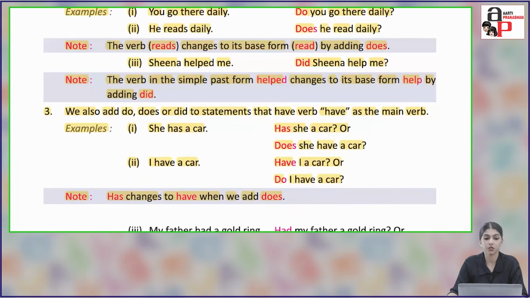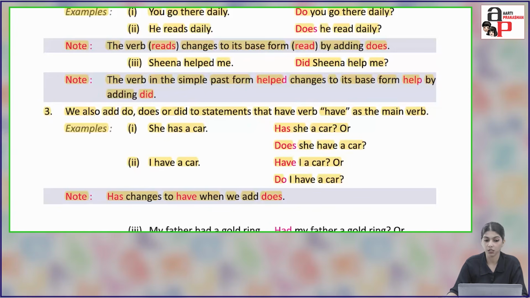Number 3, we also add do, does or did to statements that have the verb have as the main verb. For example, she has a car. Has she a car, or does she have a car? I have a car. Have I a car, or do I have a car?